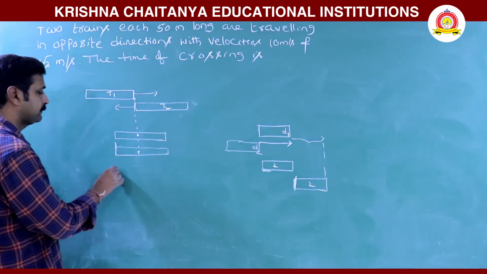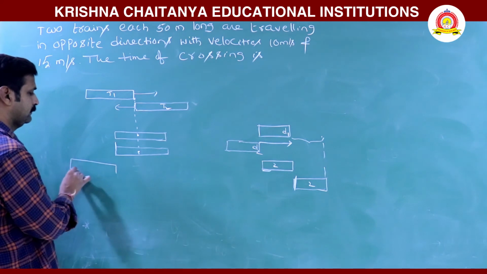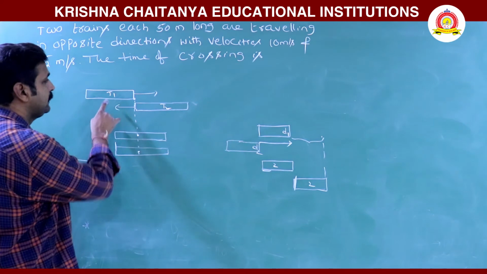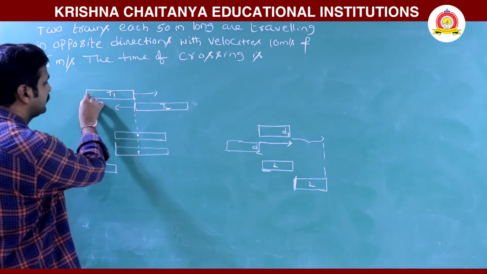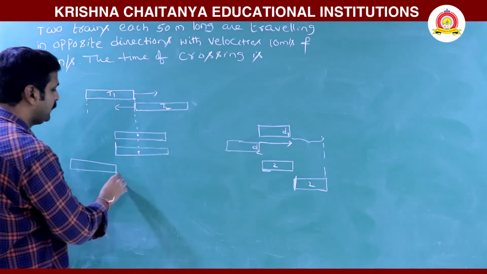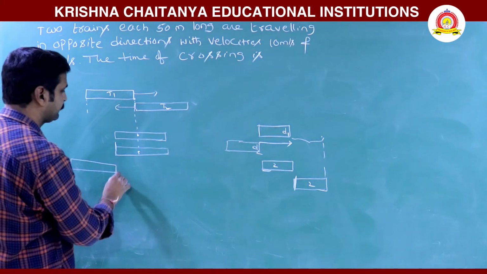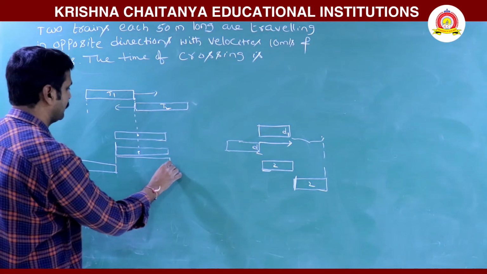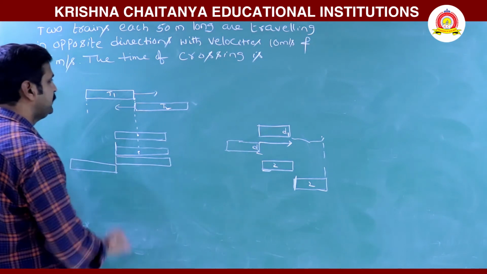That means the end point of train 1 may reach here.